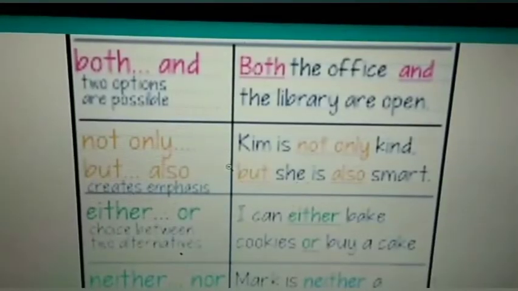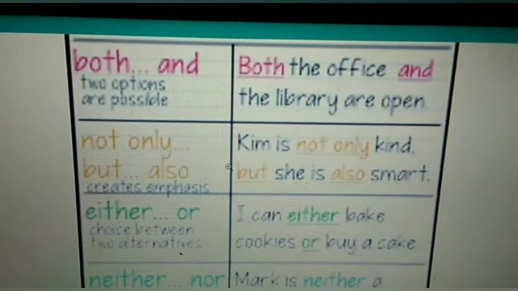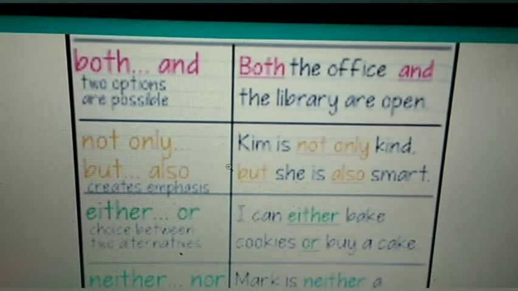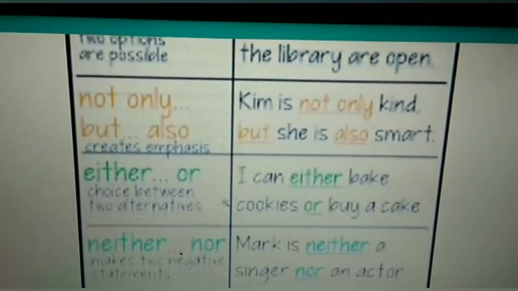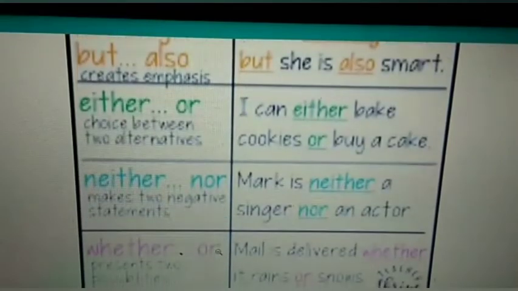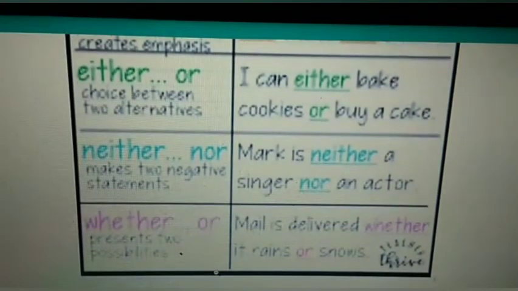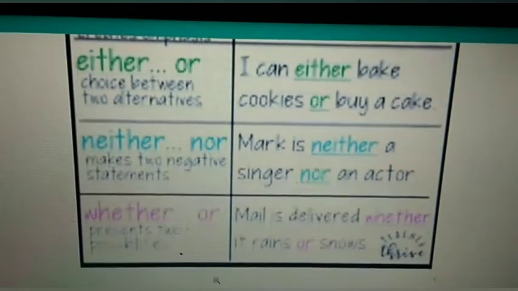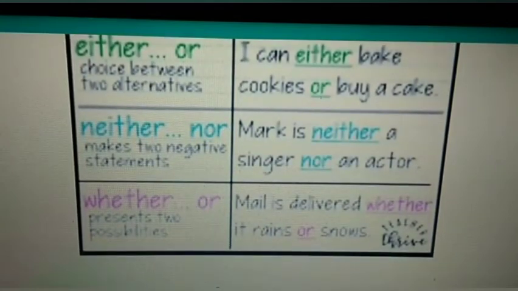So we know more or less they join equal weightages. Okay, the sentences have equal weightages. Both and: two options are possible. Both the office and the library are open. Next one you see, not only but also. It creates emphasis. Kim is not only kind but she is also smart. Either or: choice between two alternatives. I can either bake cookies or buy a cake. Neither nor makes two negative statements. Mark is neither a singer nor an actor. Whether or: it presents two possibilities. Mail is delivered whether it rains or snows.